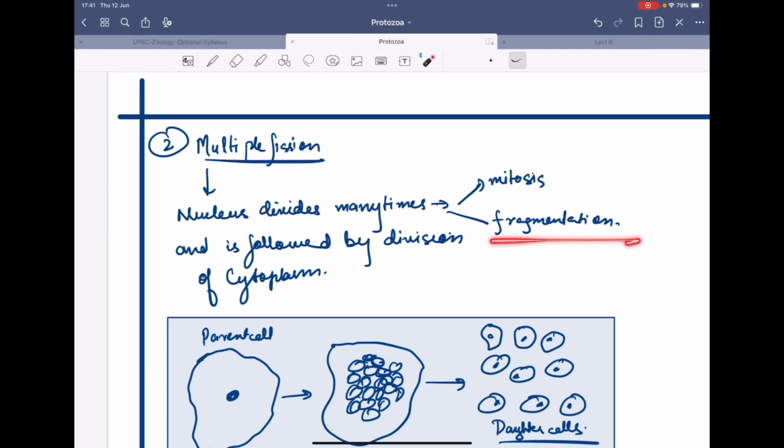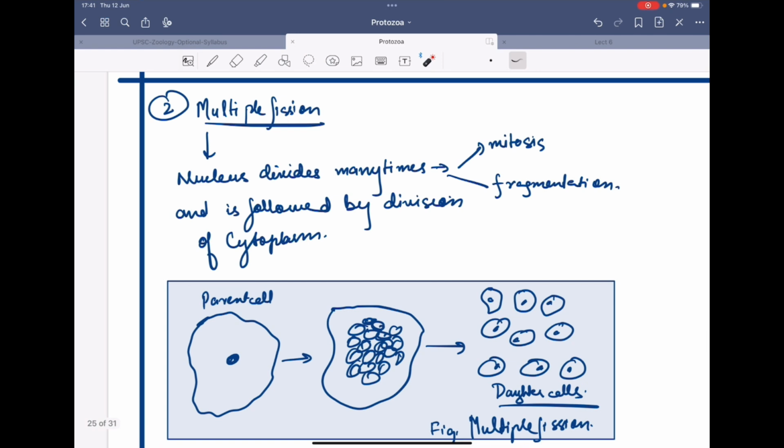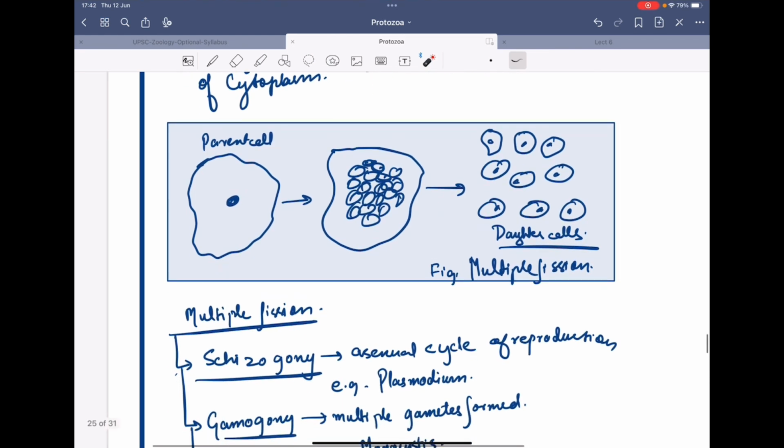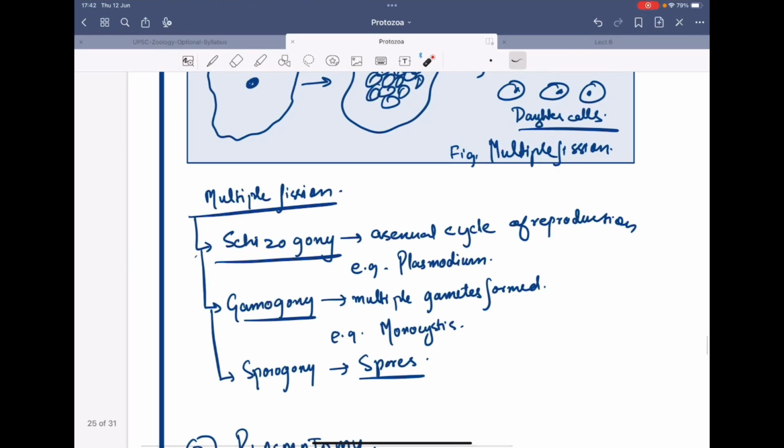First the mitosis happens and then the fragmentation takes place. After the nuclear division, it is followed by the cytoplasmic division. So there is this parent cell, the nucleus undergoes mitosis. This will divide many times, and then along with the cytoplasm, they will divide into daughter cells, and there will be production of many similar protozoa.